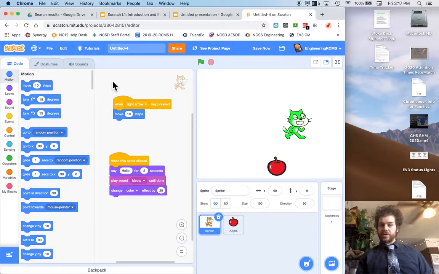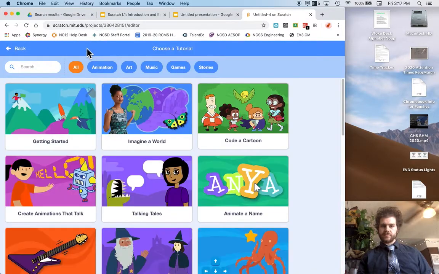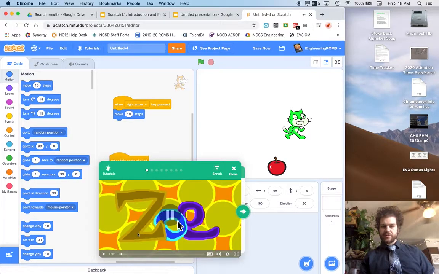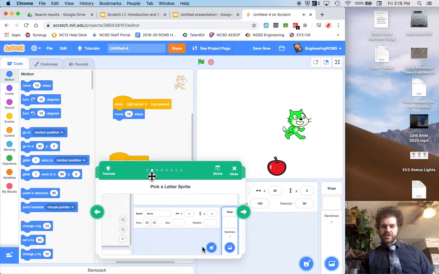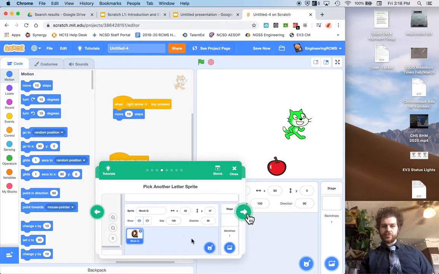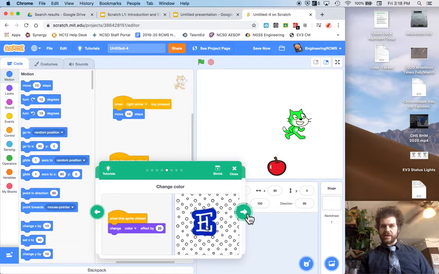In order to start on your animated name, you're going to click on Tutorials up here in the corner and click on Animate a Name. This window pops up with directions. There's a little video, and there's multiple steps. Each one of these bubbles is a different step, and this will walk you through animating your name.